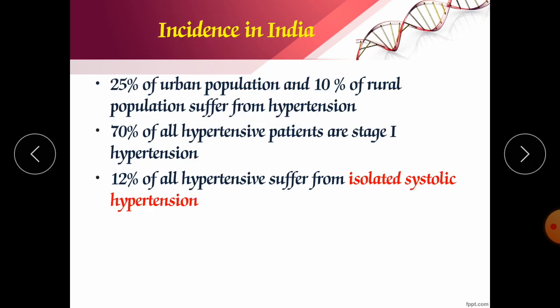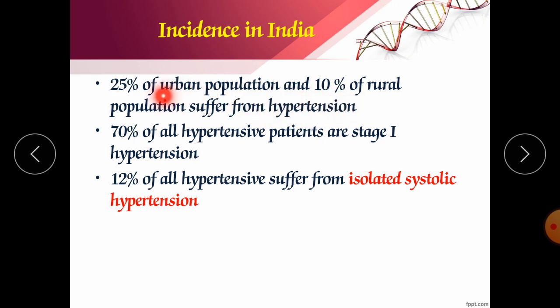Now the incidence in India, and this is a very important highlight, you should see this figure. Almost 25% of the urban population are suffering from hypertension, whereas in rural areas the figure is 10%. Nowadays the lifestyle has been changing day by day.